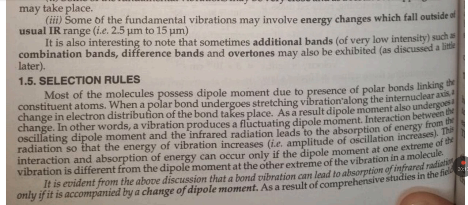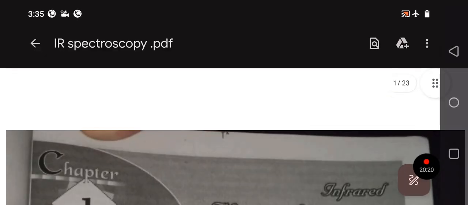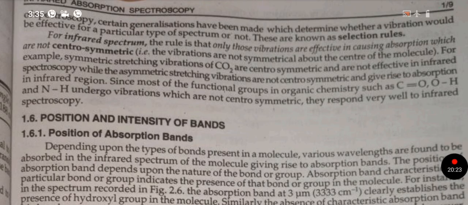As a result of comprehensive studies in the field of spectroscopy, certain generalizations have been made which determine whether a vibration would be effective for a particular type of spectrum or not. These are known as selection rules. For infrared spectrum, the rule is that only those vibrations are effective in causing absorption which are not centrosymmetric.